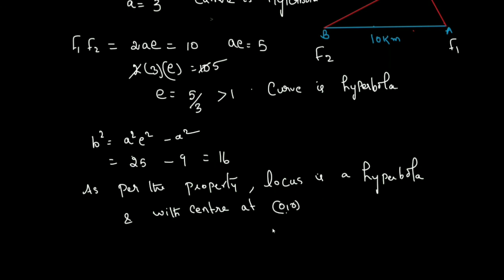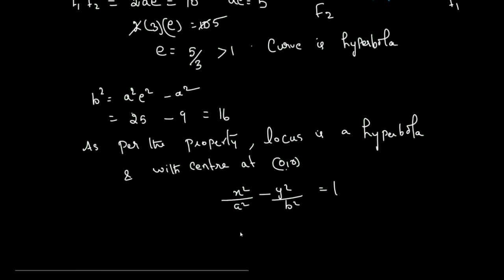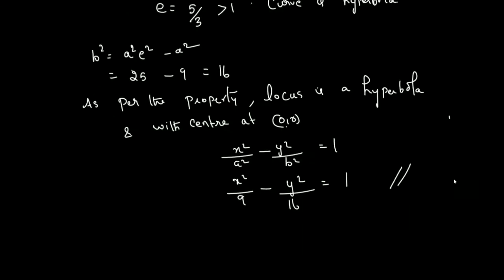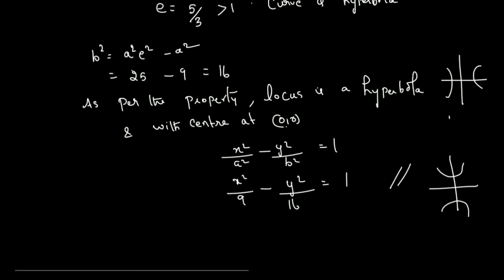Center we are taking as 0, 0. The equation is x square by a square minus y square by b square is equal to 1. So x square by 9 minus y square by 16 is equal to 1. This is the equation of the hyperbola. The denominator of y is greater. This is the second type, where the transverse axis is along the y-axis. The first type is like this, where the denominator of x is greater. But here the denominator of y is greater, so this is the second type. Thank you.